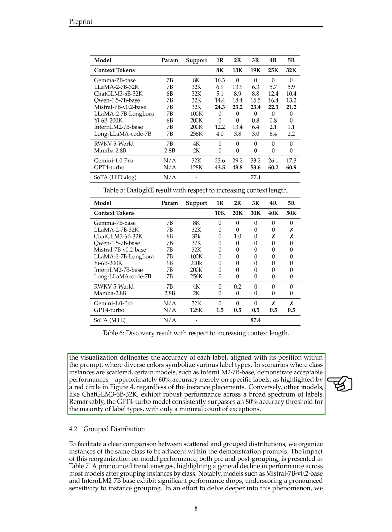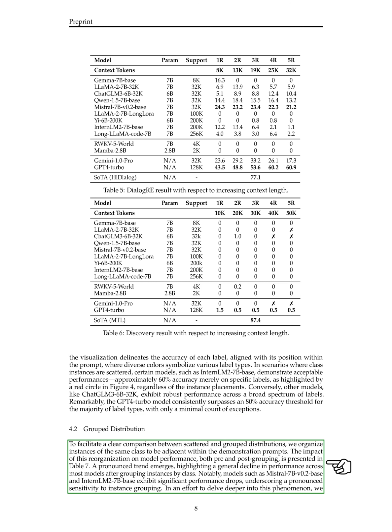Section: Grouped Distribution. In this section, we compare scattered and grouped distributions by arranging instances of the same class together in the demonstration prompts. We then analyze how this organization affects model performance before and after grouping. The results are summarized in a table, showing a general decrease in performance for most models after grouping instances by class.